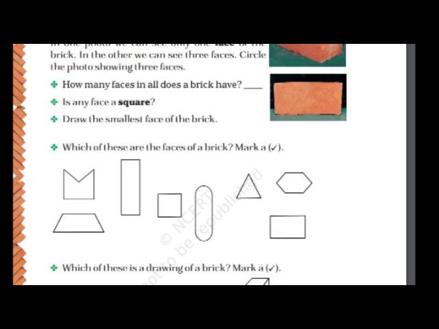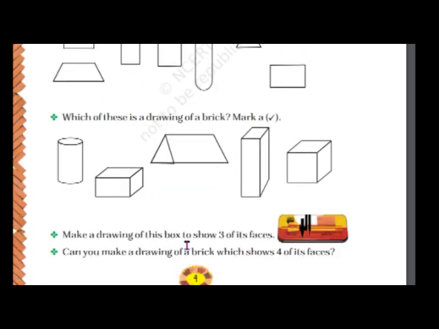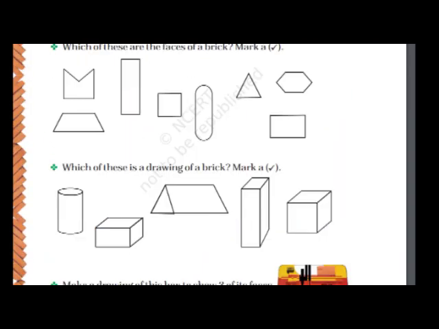Now next question children. Which of these is a drawing of a brick? Put a tick mark. Children, you should know how a brick looks. So you will put a tick mark to the drawing. Make a drawing of this box to show its 3 faces. Now children, this is a flat view. Like this, this is a flat view of this box.